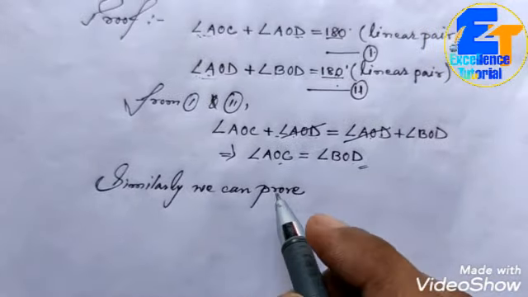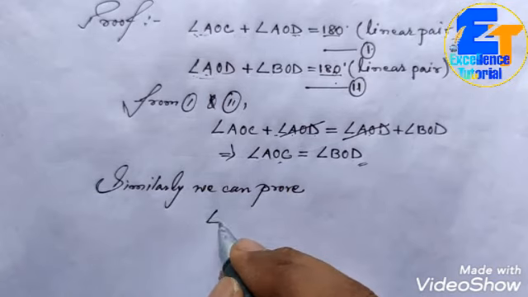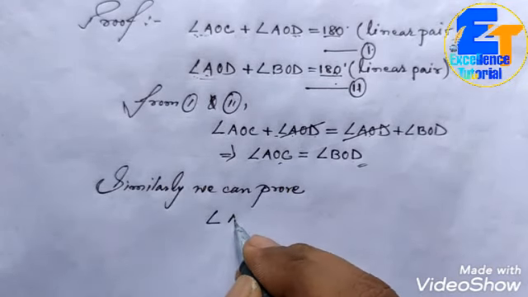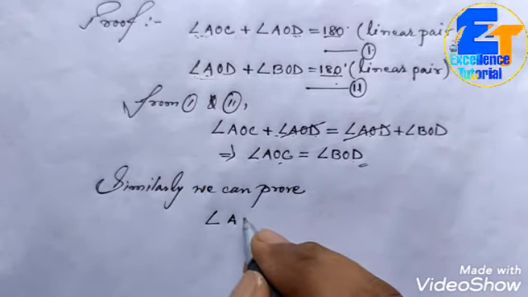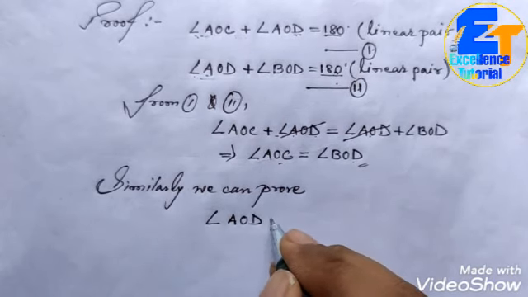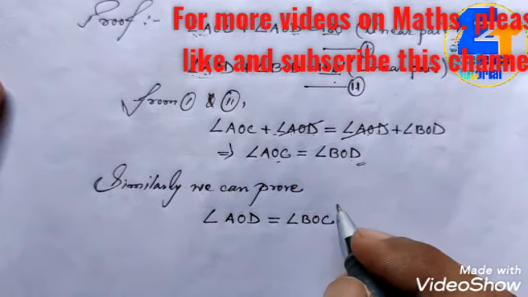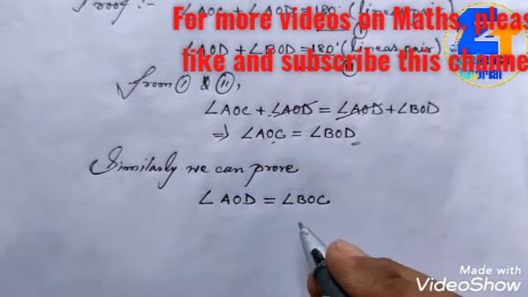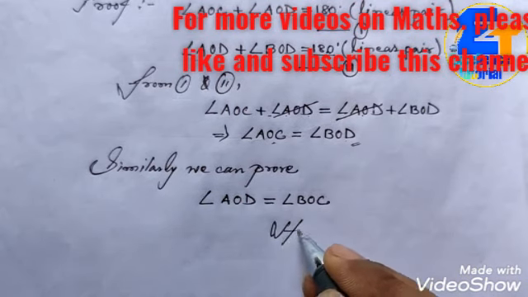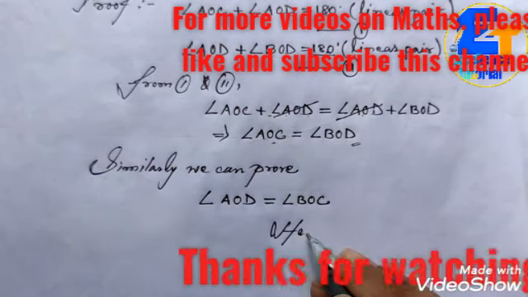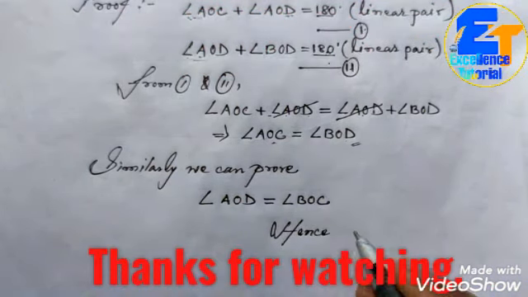Similarly we can prove angle AOD will be equal to angle BOC. So in this way we have proved the first theorem, that is theorem 6.1 of this chapter. Hence proved.